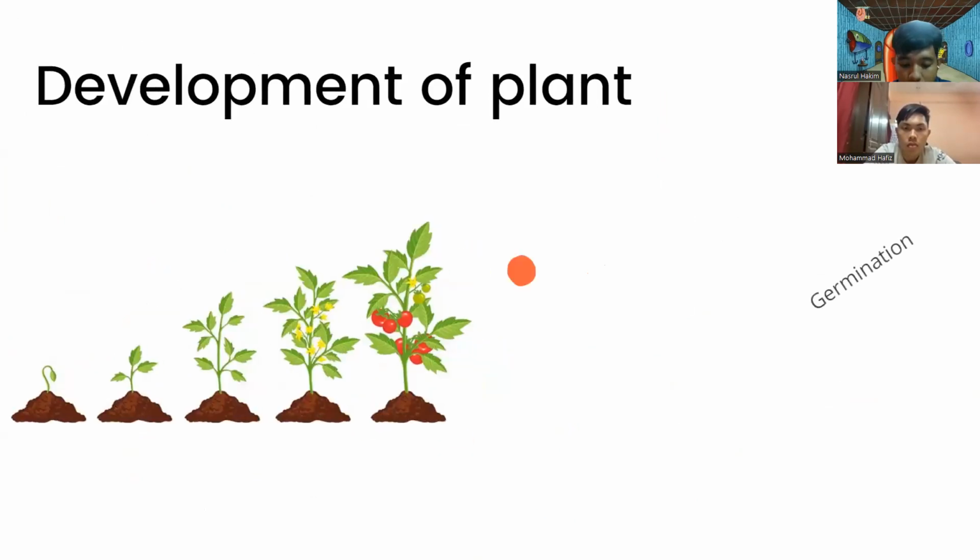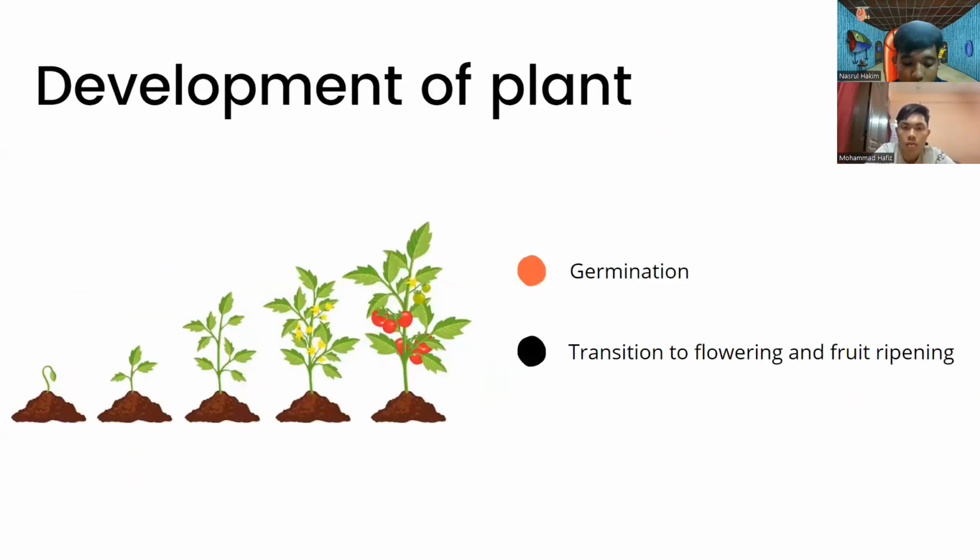Moreover, plant development needs a suitable amount of light received. Plant development is a continuous process starting with embryogenesis and the formation of the primary plant body. There are two parts that can be explained, which are germination, followed by the transition to flowering and fruit ripening. Germination refers to process where organism grows from a seed or a spore. Environmental conditions must be favorable in order to support the plant growth. Most plants will germinate for about 16 to 24 degrees Celsius.